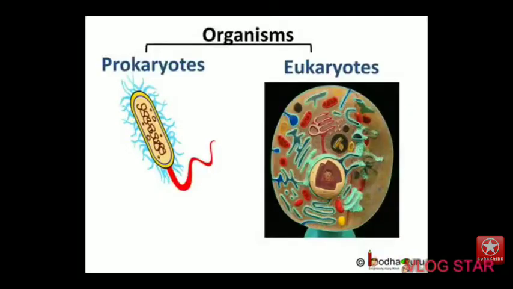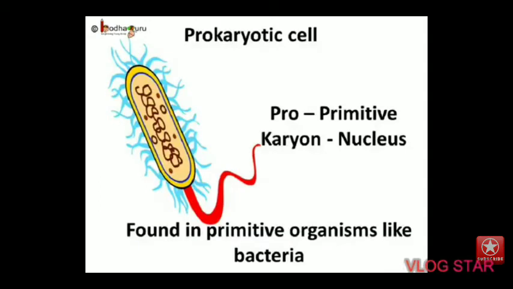The first criteria which was taken into consideration was the complexity of cell structure, means which cell has simple structure and which one has complex structure. Accordingly, living organisms are classified as prokaryotic and eukaryotic cells. Pro means primitive and karyon means nucleus.